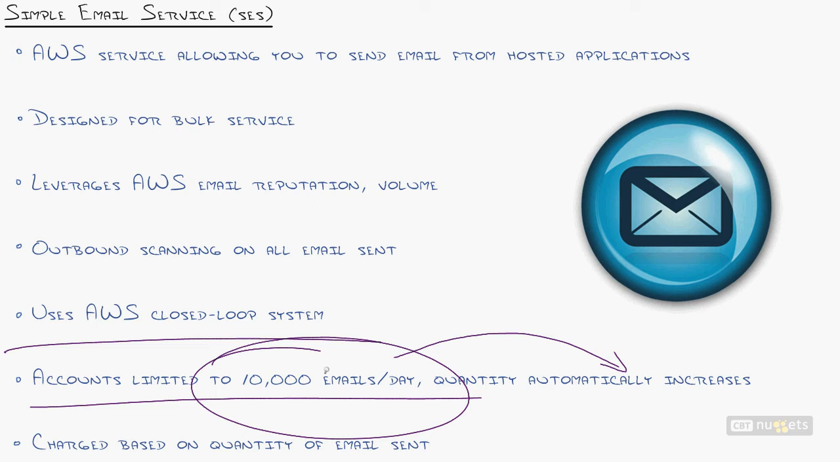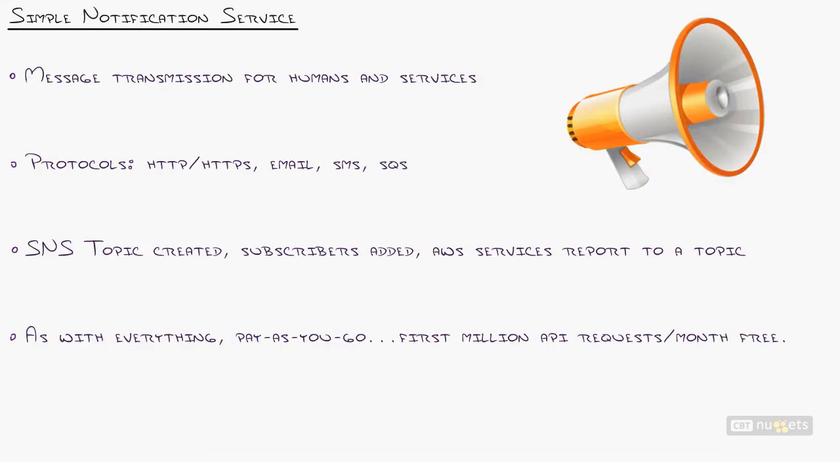So it's almost like you build your own reputation with Amazon as you're with them longer, so that they can trust the email that you're sending, and you're not going to violate their outbound scanning and all that. So lastly, charges are based on the quantity of email sent, as with everything AWS. Next up is the simple notification service.